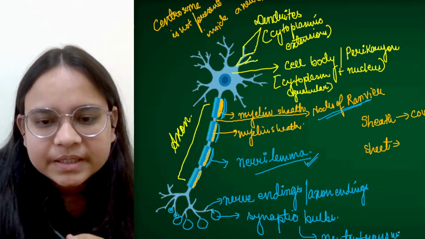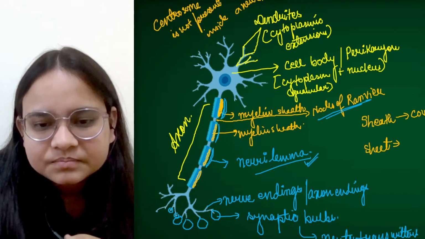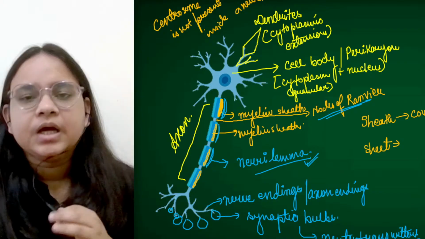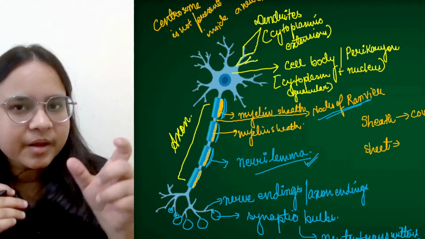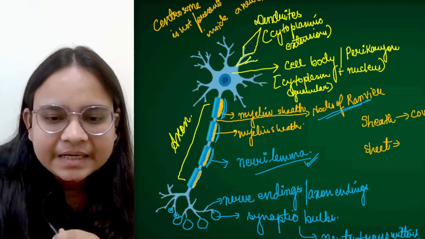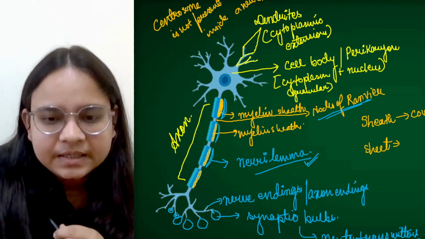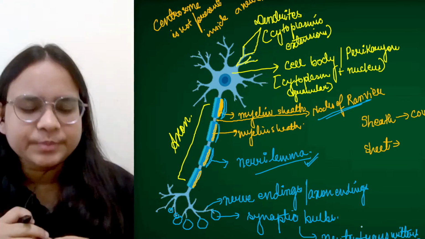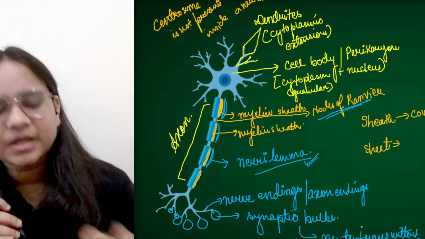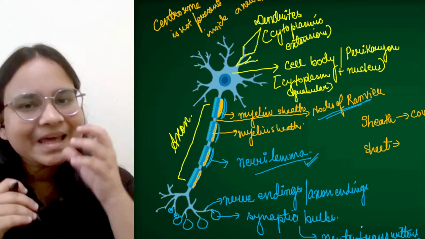Neurotransmitters. We call that neurotransmitters. The most famous neurotransmitter that has been mentioned in your book is acetylcholine. Now we are going to discuss that later on. So what are neurotransmitters? These are nothing but chemicals.